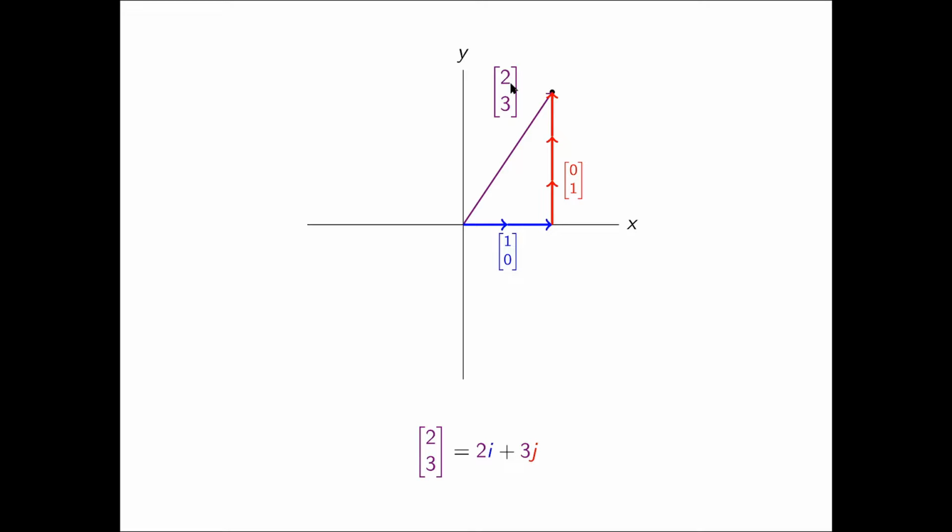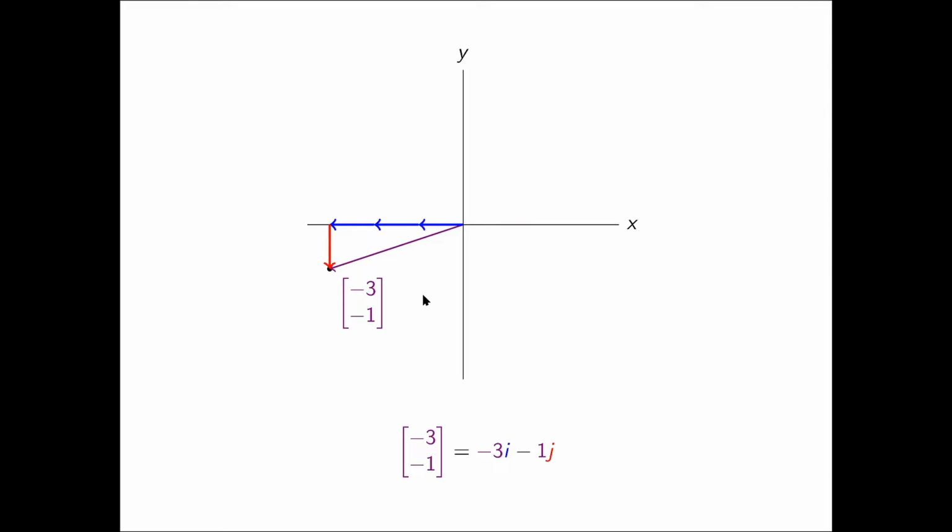Again, the vector 2, 3 is reached by going 2 on the x-axis and 3 on the y-axis. In other words, taking the purple path described by that vector is the same thing as following 2 i's and then 3 j's. Or how about the vector -3, -1? We have two negative numbers because we're traveling backwards on the x-axis by 3 and backwards or down on the y-axis by 1. This is the same thing as taking -3 i vectors, or 3 backwards i vectors, and then taking 1 backwards j vector, or taking -1 j vector.